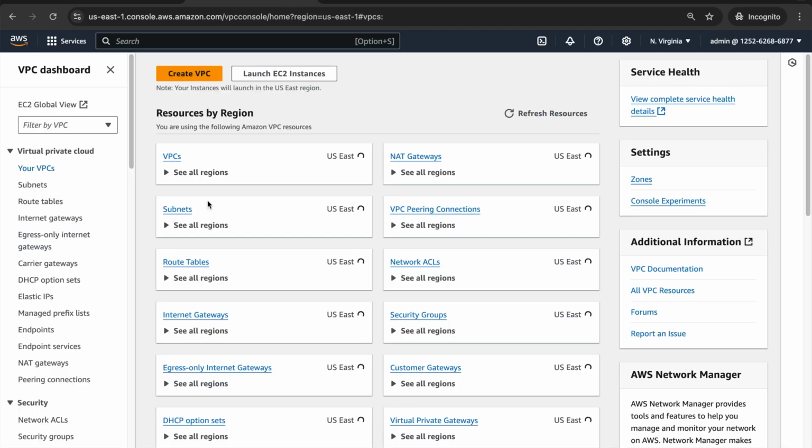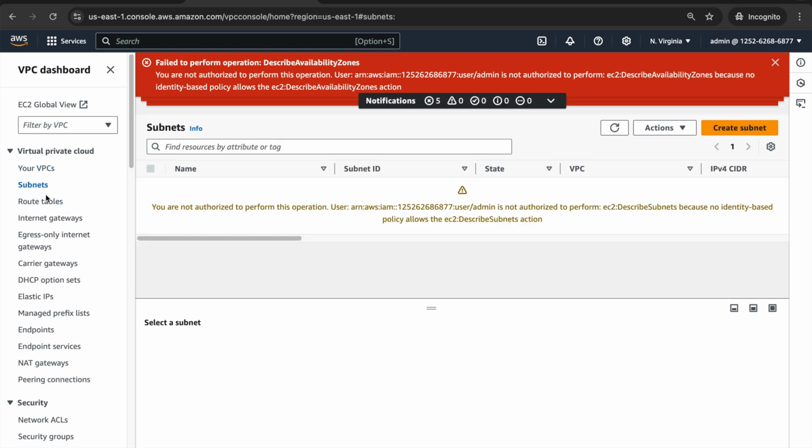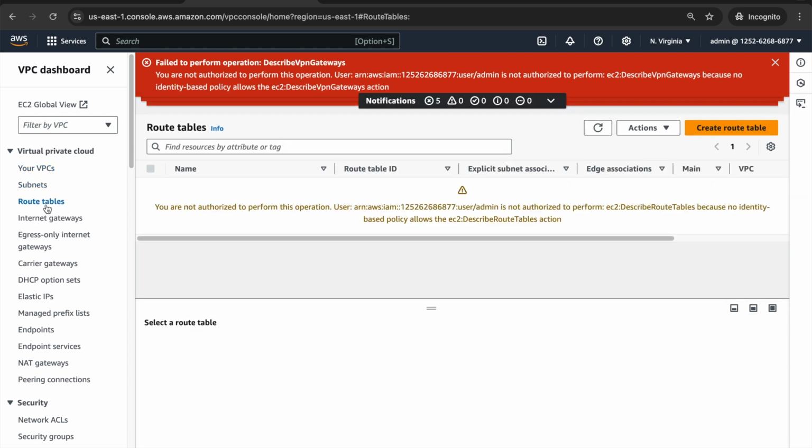If I click on Your VPCs, I'll get an error. It's saying that it failed to perform authentication. I do not have any authorization at all. I cannot see the subnets. I cannot see the route tables. Nothing is authorized. Even though the authentication was done and I have entered the system, I'm not allowed to access any of the resources, because the admin user is not authorized to perform any of these operations.